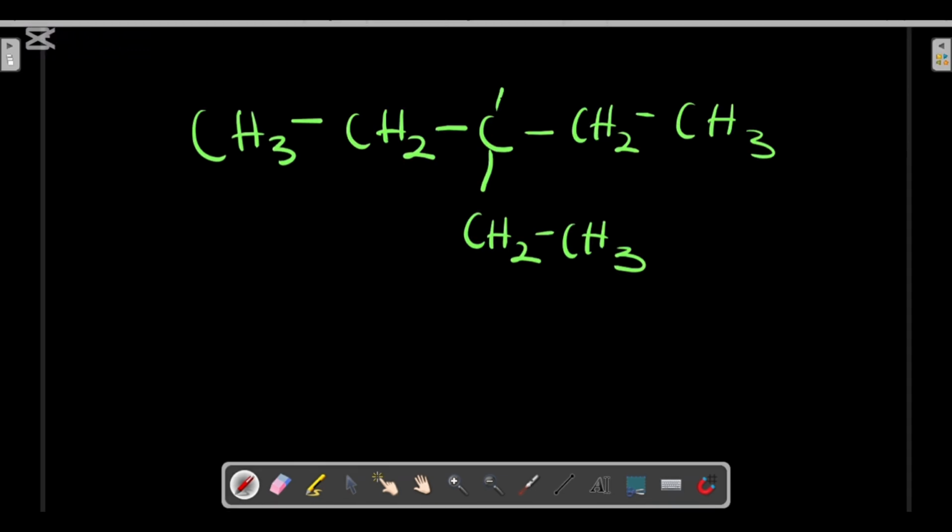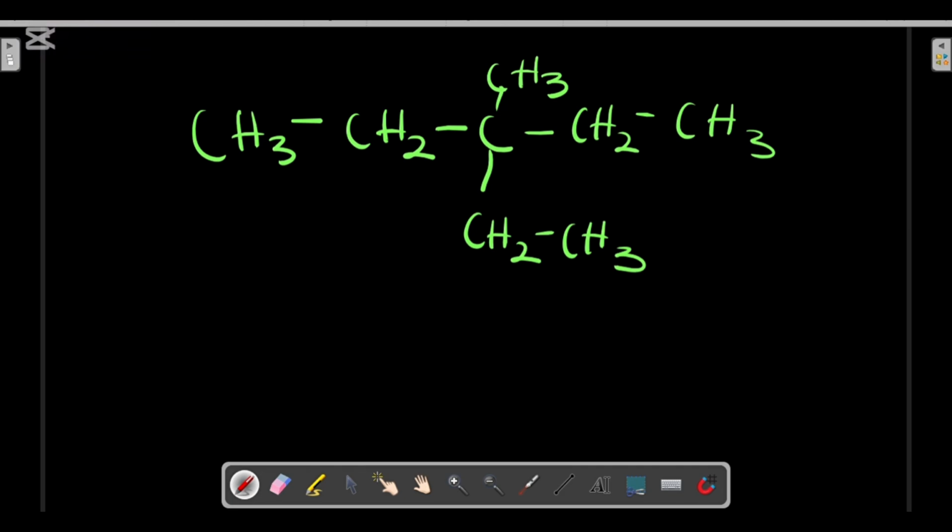Nomenclature of alkanes. What if we have something like this and we are asked to name this compound? How are we going to name it? Where are we going to start? What are we going to do in order to name this compound very well and avoid mistakes? The first thing you have to do is identify the longest continuous chain, which is the parent chain. What is the unbranched chain there?